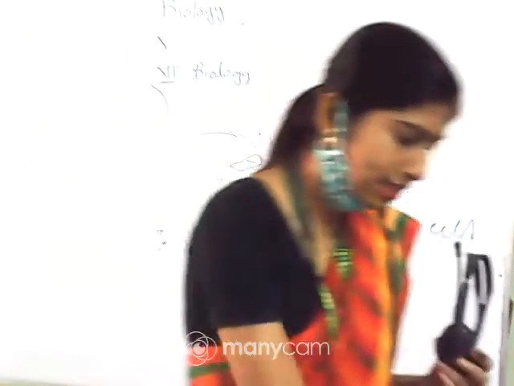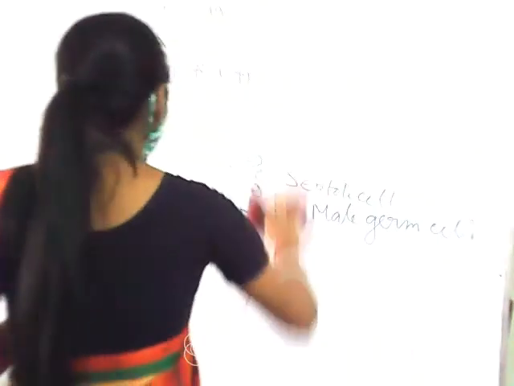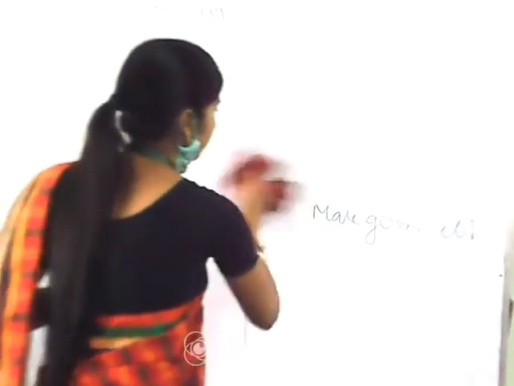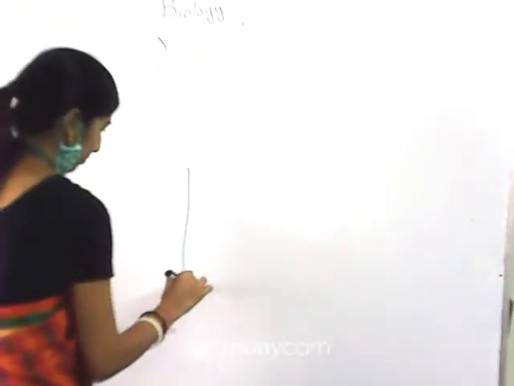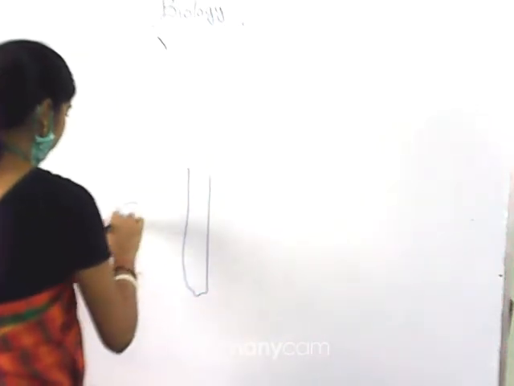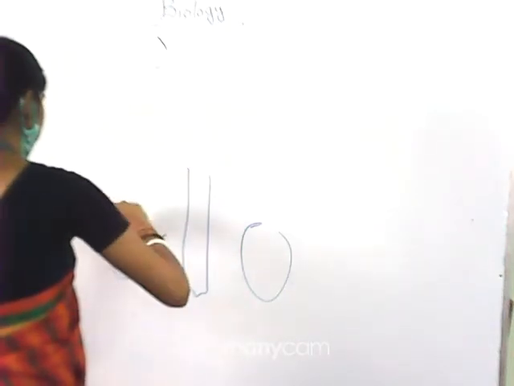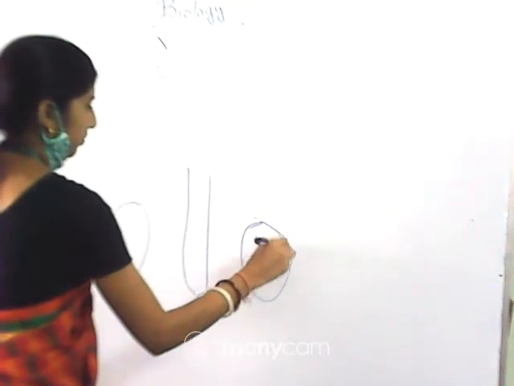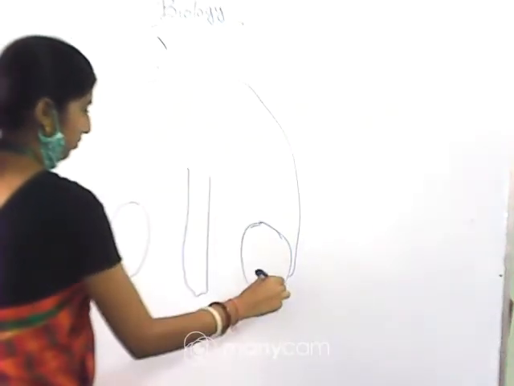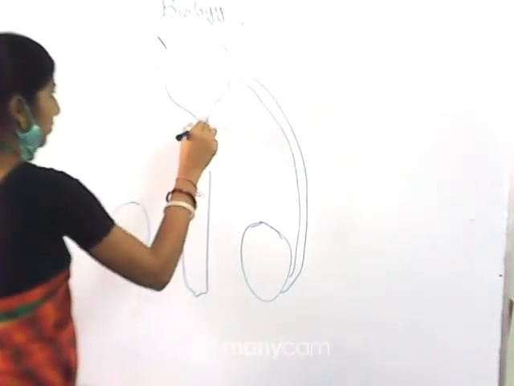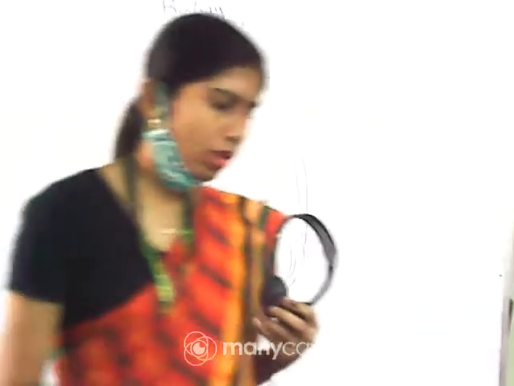Now, come to the other accessory glands or ducts. Again, I am telling you that I am drawing a rough diagram.